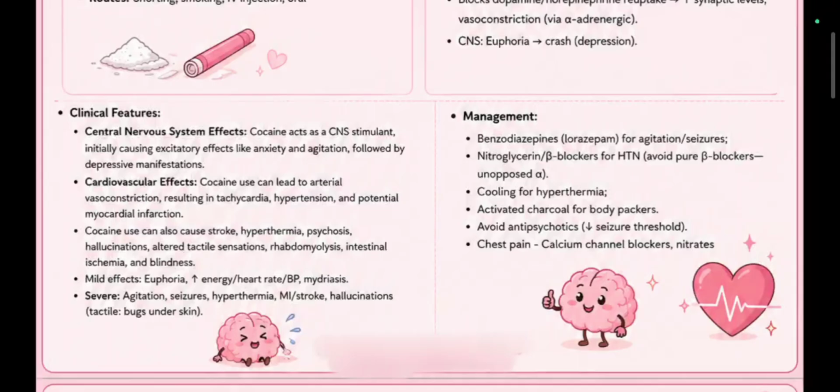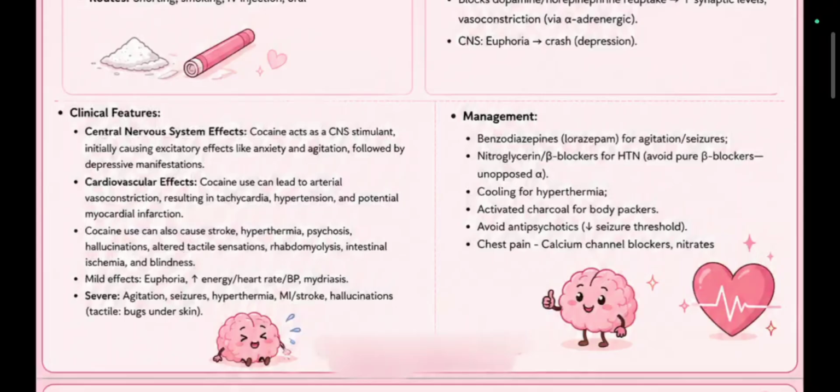Number 2, nitroglycerin or beta blockers for hypertension. Avoid pure beta blockers to prevent the unopposed alpha effect. Now you have to remember that pure beta blockers cause unopposed alpha effect in cocaine poisoning. Now what do I mean by this? I told you earlier that cocaine acts on both receptors, alpha and beta. If you are going to block only beta receptors, which are responsible for increase in heart rate, then obviously it is not going to work, because alpha receptors would anyhow cause vasoconstriction. If there is increase in vasoconstriction, obviously there is going to be increase in BP.